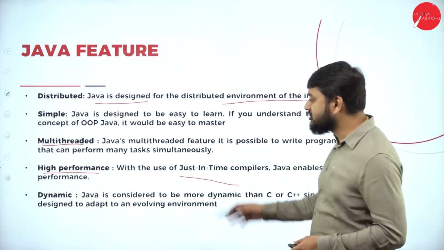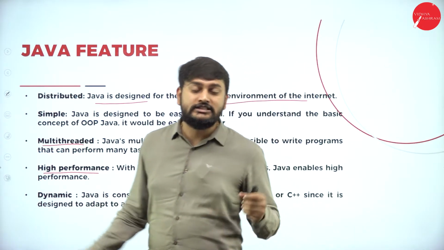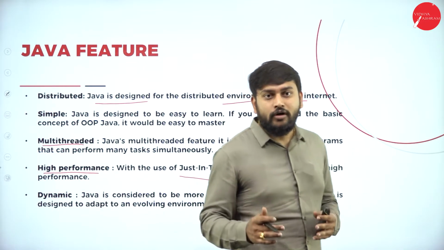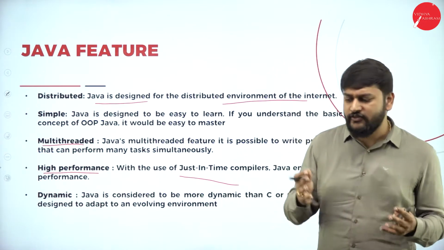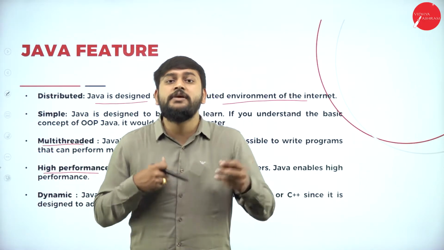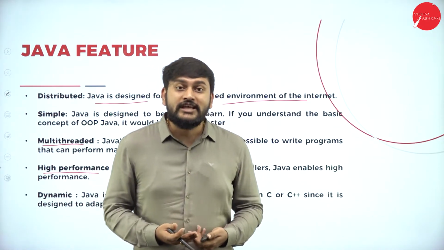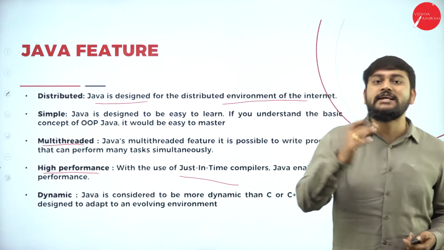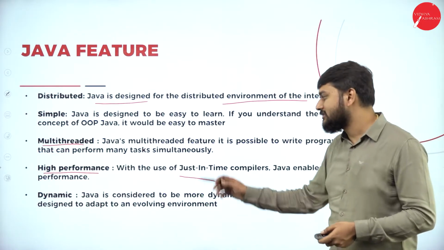The next one that I have is dynamic. What is dynamic? Because of the adaptability the Java programming language has, during the runtime, I will call this the dynamic feature. During the runtime, for example, you are executing something, and at that time there might be a change, or you might need to change something during the execution time. The Java programming language allows you to adapt to the change during the execution time. That is one of the important features that we have. That's what we call dynamic.